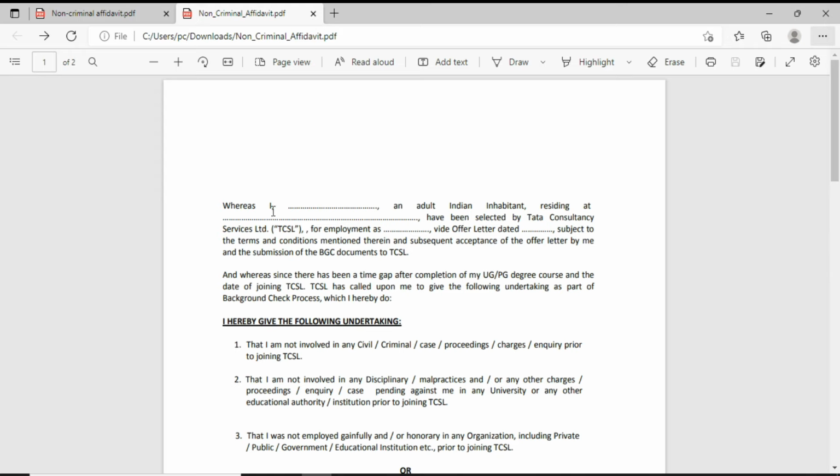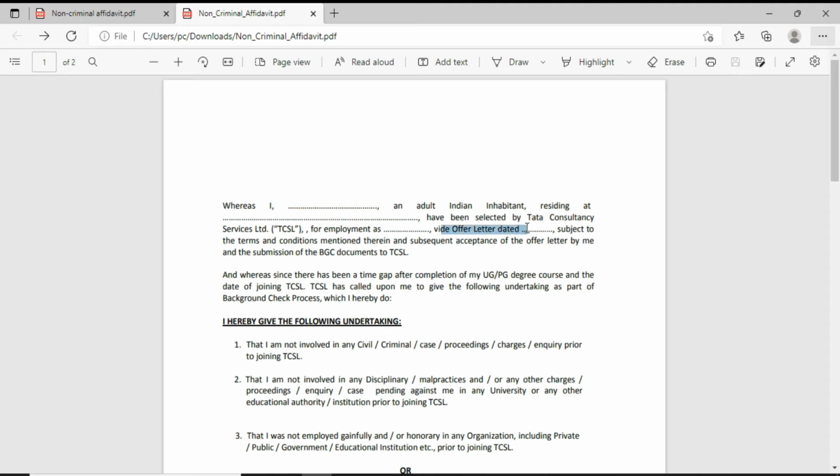The first thing, you have to write your name here. Whereas I, what is your name, an adult Indian inhabitant residing at your address. Your address should be there, and having been selected by Tata Consultancy Services for employment as your profile, whether assistant engineer or assistant system engineer trainee, whatever it is, you have to write it here.